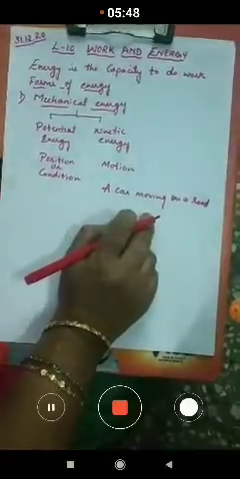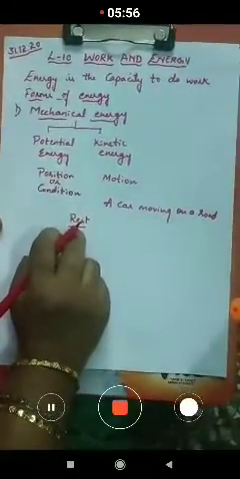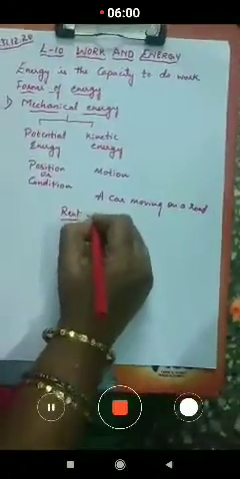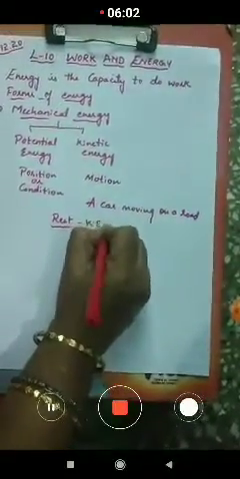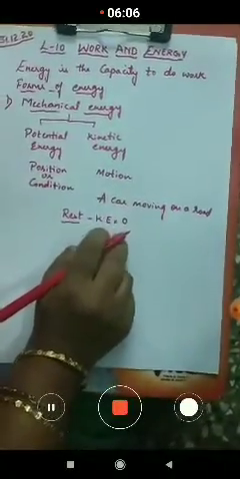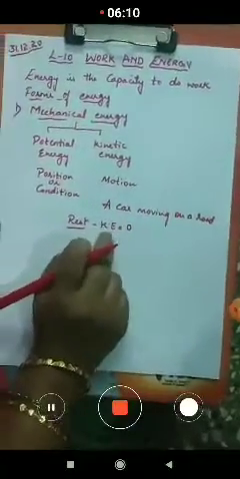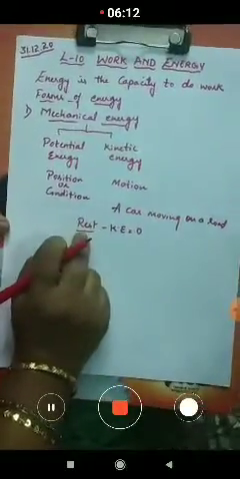Understood? Now there is another car which is at rest, children. It doesn't move. As it doesn't move, the kinetic energy of this car is zero, because it doesn't possess any kinetic energy, as it is at rest.